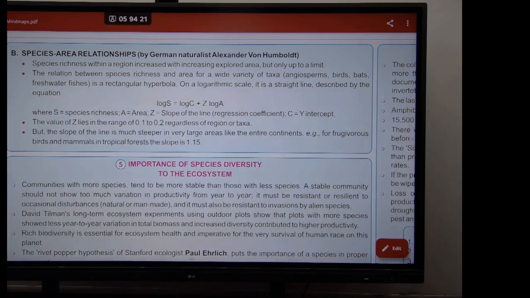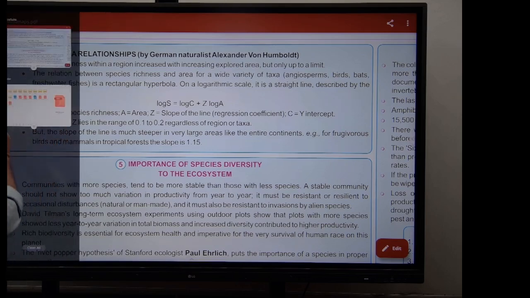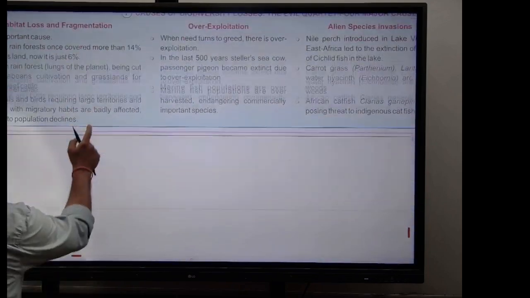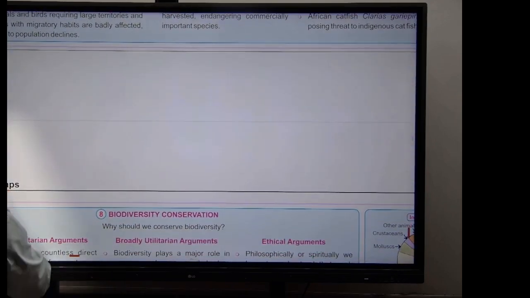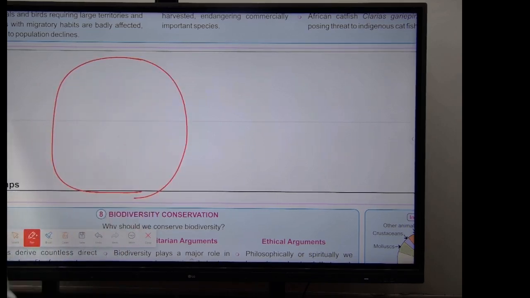Can someone tell me? Let's say, for example, imagine there is a forest somewhere, and someone has been given a task to find and count the number of species.